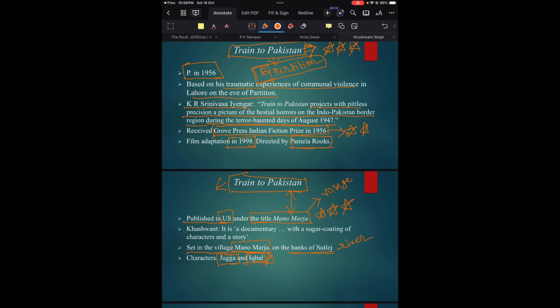Okay, and Khushwant Singh himself commented on this novel Train to Pakistan that it is a documentary with a sugar coating of characters and a story. So this is also very important. You might be given this quotation, and you will be asked in reference to which novel Khushwant Singh made this comment. So just remember that Khushwant Singh himself opined that Train to Pakistan is a documentary with a sugar coating of characters and a story.